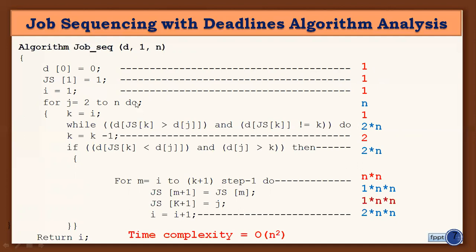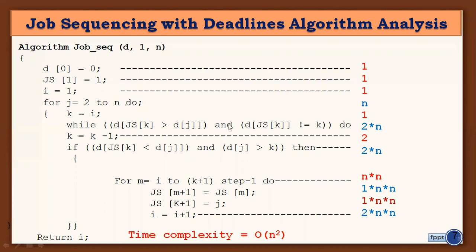And there is a for loop for j is equal to 2 to n. The for loop can be executed n times. Whenever a for loop is executed, it is n times only. Another statement is k is equal to I. I am assigning the I value to k only one time. So the number of times it is executed is 1.